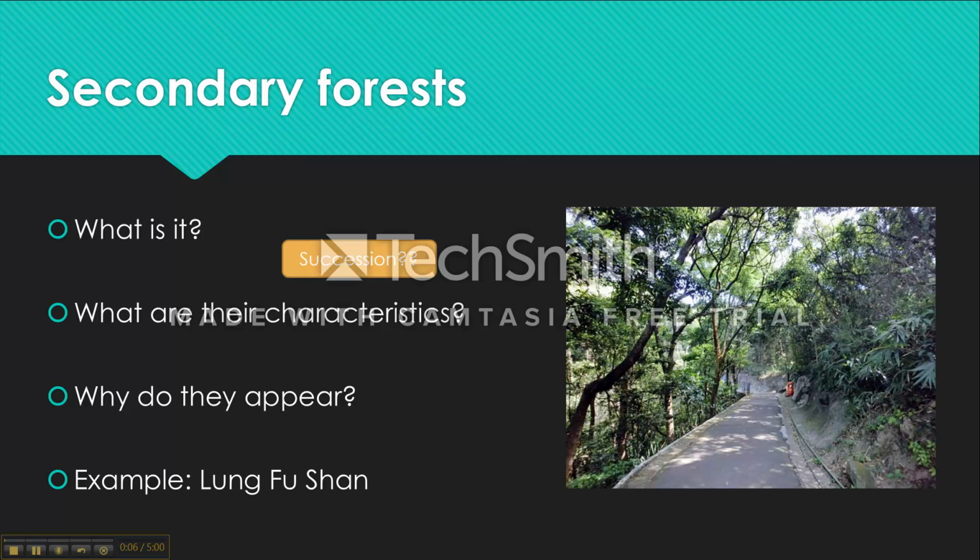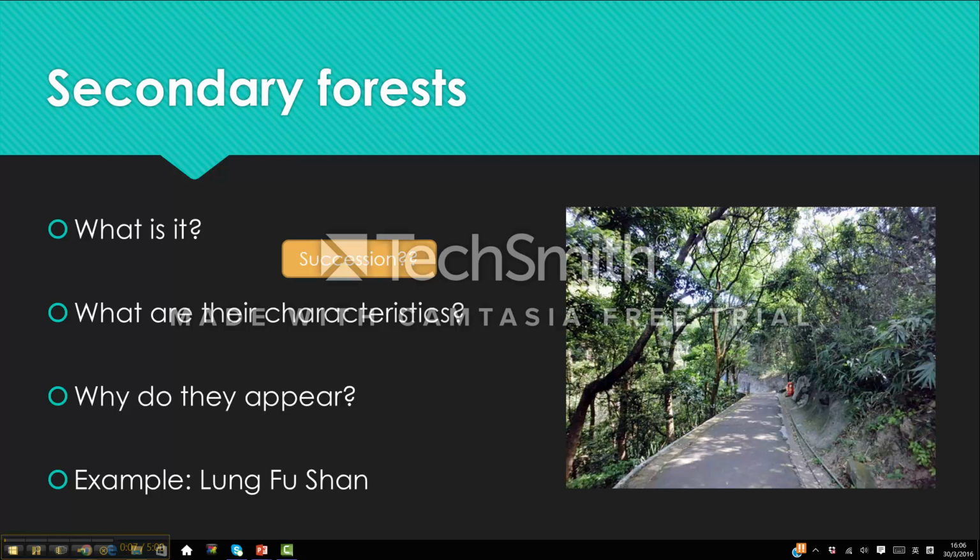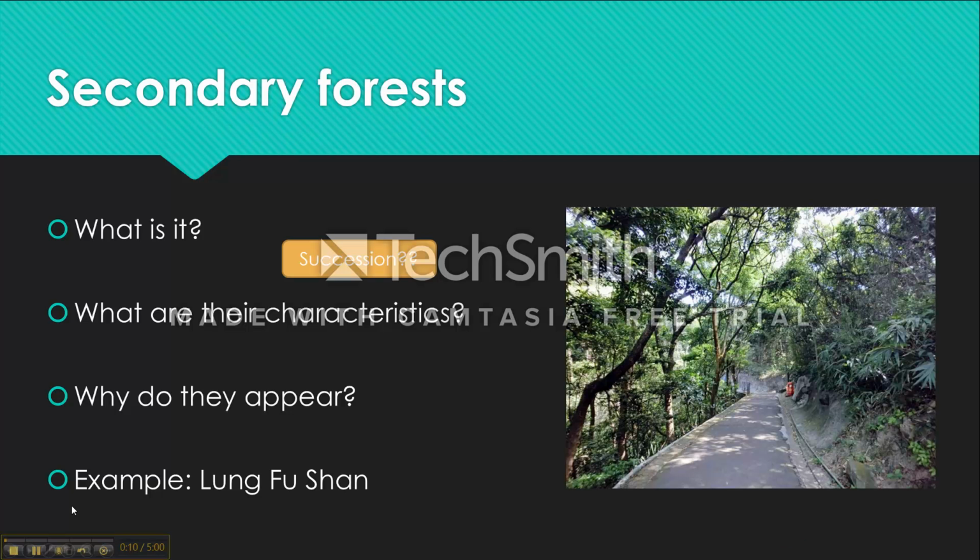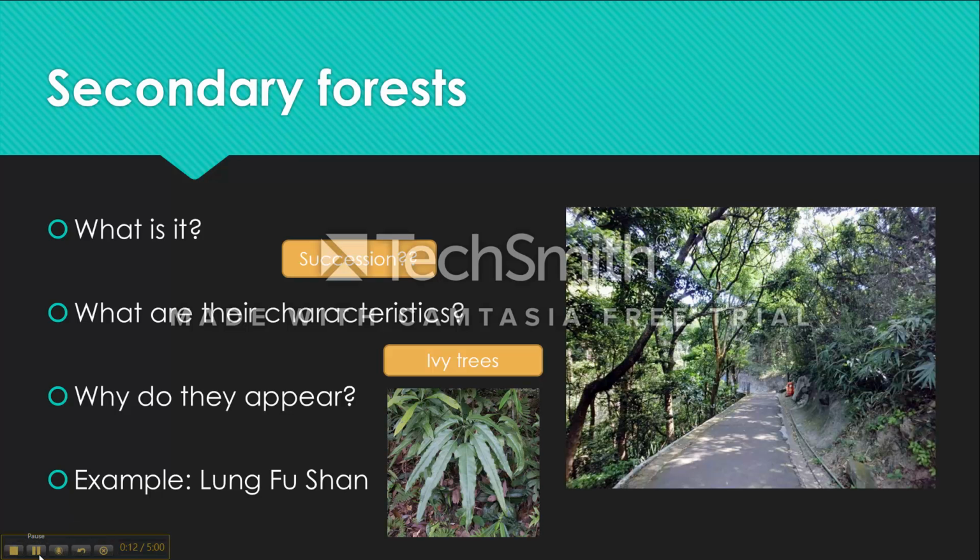Plant species diversity increases rapidly in the early stages of succession until grass has been eliminated and a closed woody canopy formed. From then on, both new invaders and species that already exist have to either compete for sunlight or be able to tolerate the shady condition for survival. Those plants not able to do so will perish. That means disappear. Ivy trees is one of the most common species that are able to tolerate the shady condition.